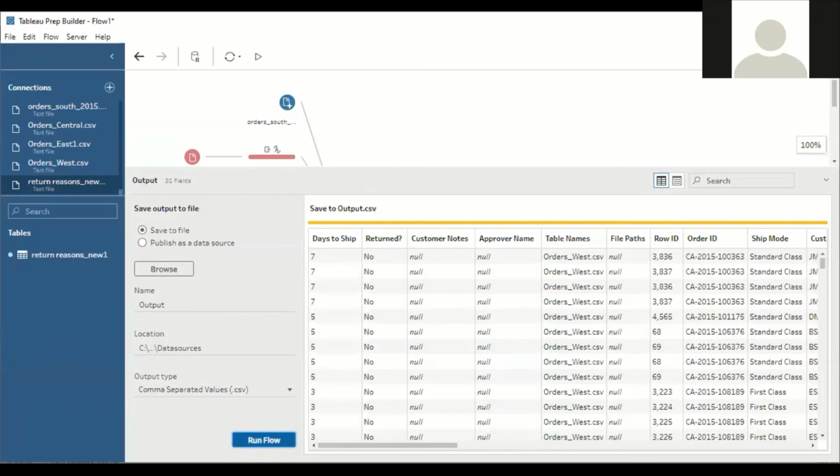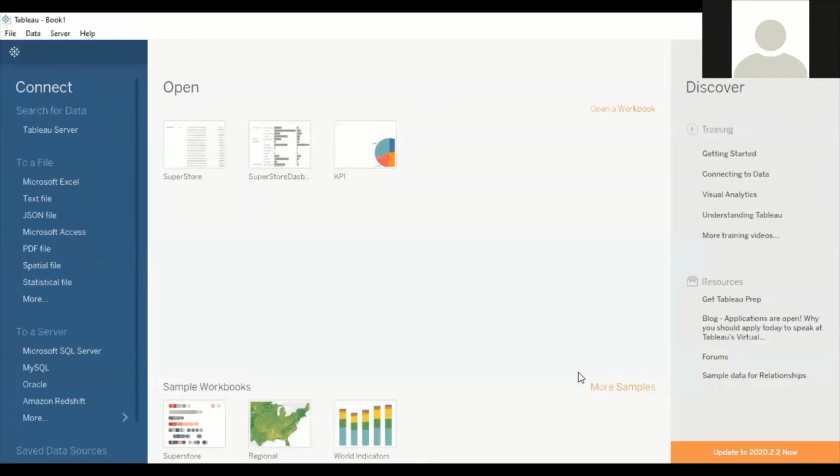Next, I'll give a brief introduction about the data visualization tool. The moment you download Tableau Prep Builder, it comes with Tableau Desktop also. Tableau Desktop we generally use for data visualization purposes. The front end of Tableau Desktop will look like this.